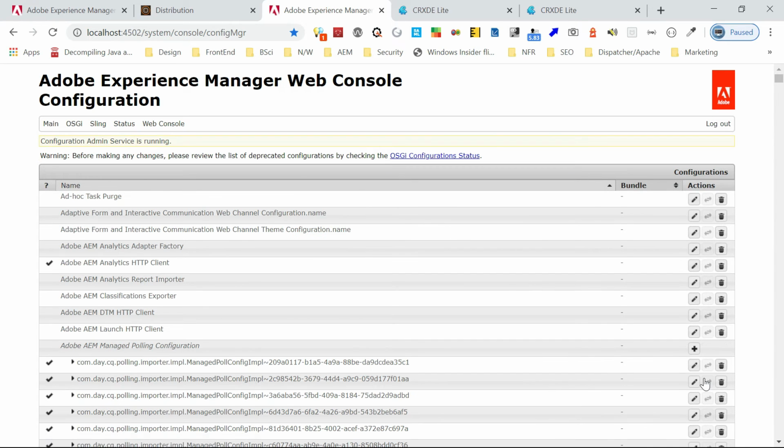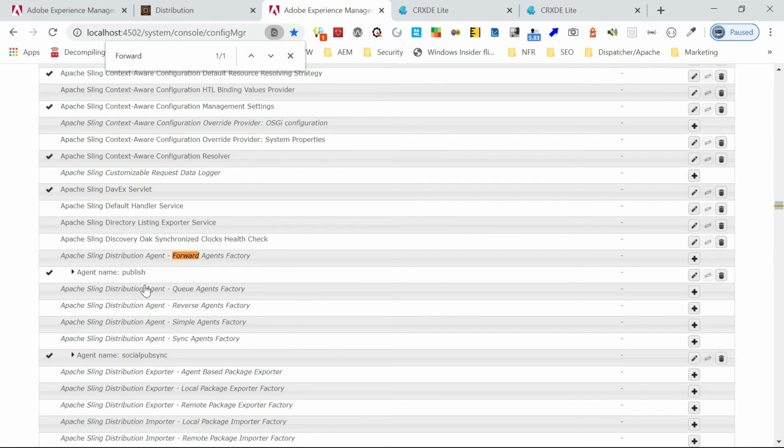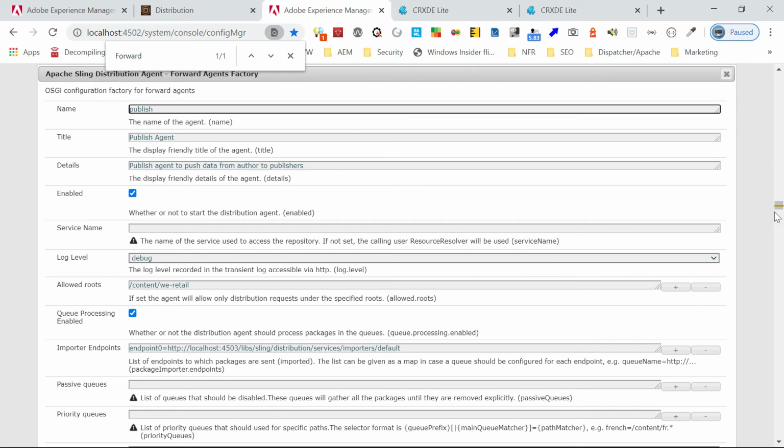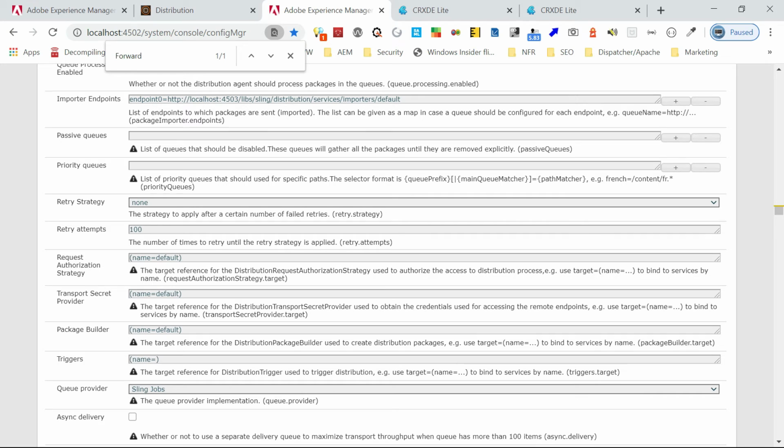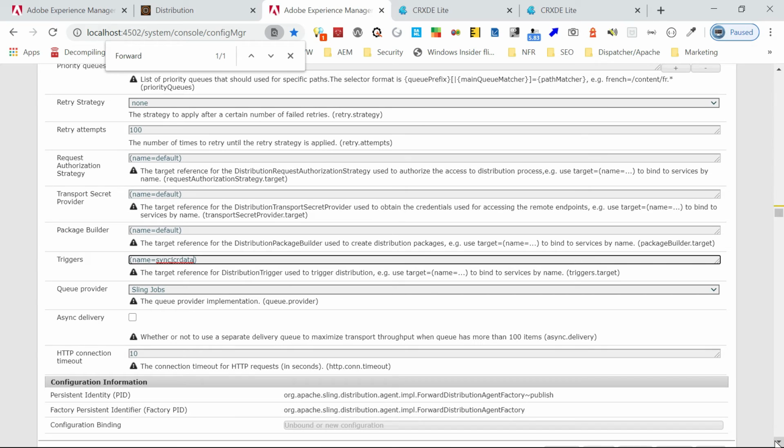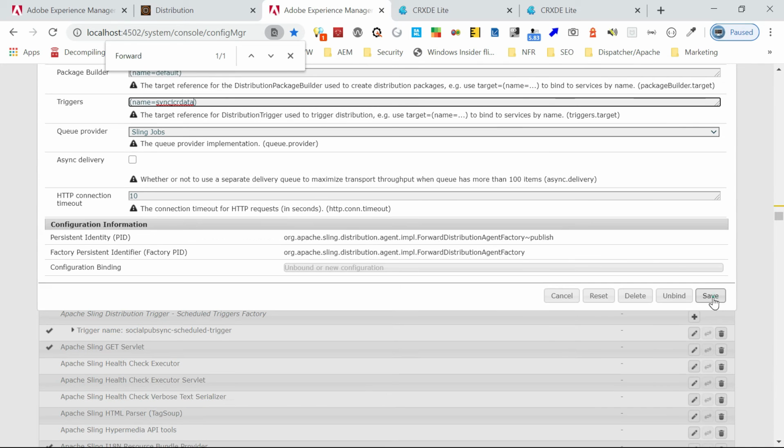Now this is defined, but one more thing you need to do is go to that agent, whatever agent we defined here, and select this. If you come down here, as I already showed, there is a place to define the trigger. So triggers name equal to, you put the name, and this agent will be associated to that trigger. Whenever there is a JCR event, this trigger will initiate the agent. The agent will send that data to the publisher. Now save.